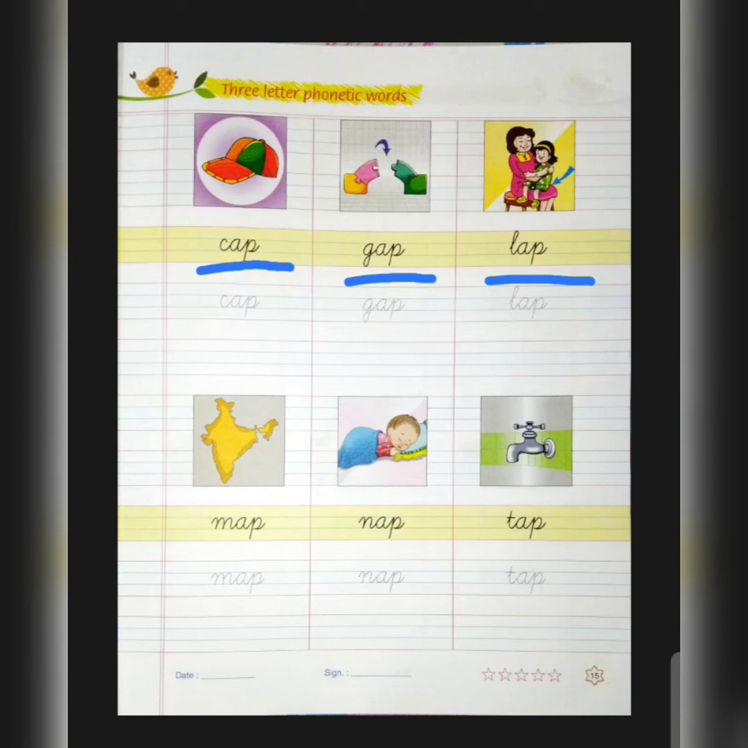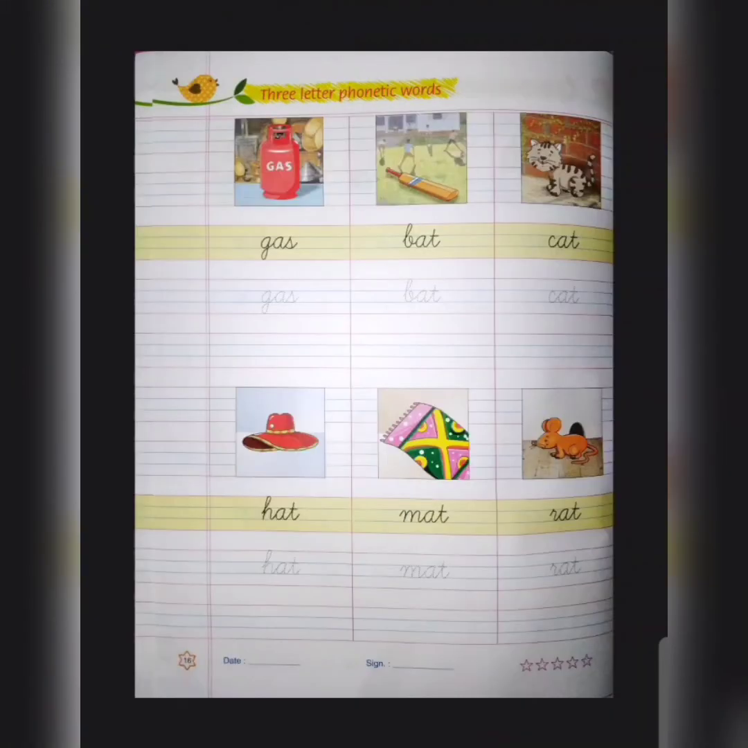Now the next we come down. So we can see भारत का नक्शा is there, India's map is there. So this is map. M-A-P, map. Now the next is nap. Nap means short sleep. Now the next is tap. न से नल हमने पढ़ा था हिंदी में, that is T-A-P, tap. Alright children. Now we come to the next page, that is page number 16.